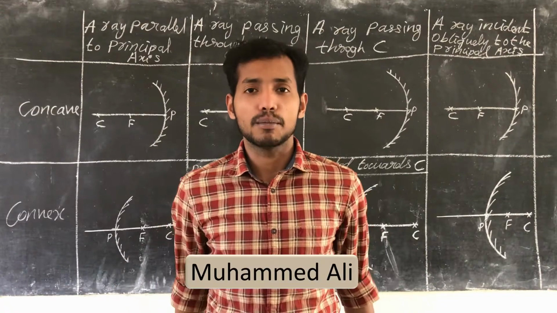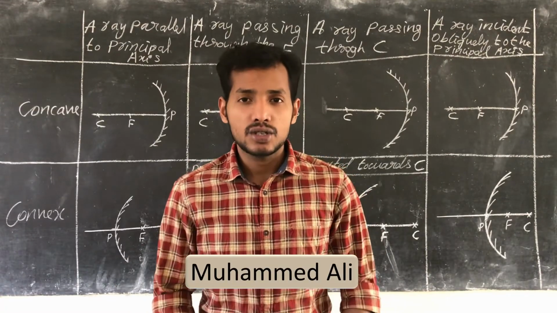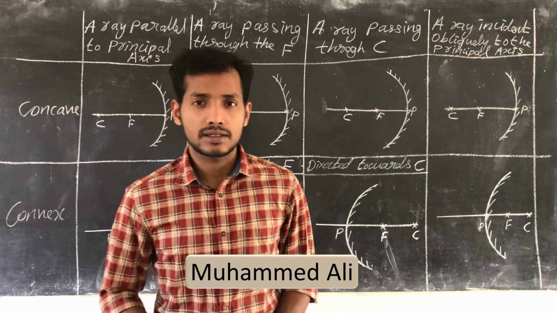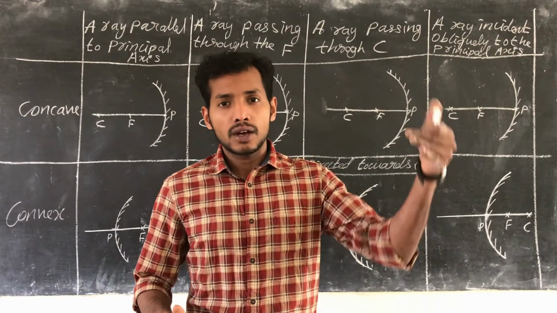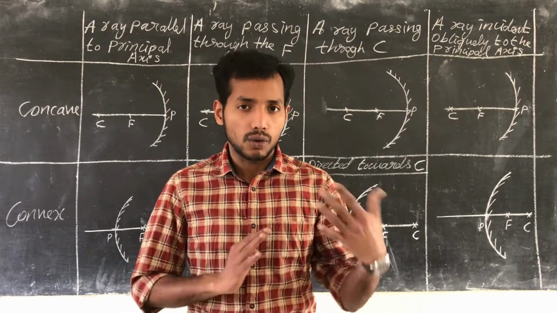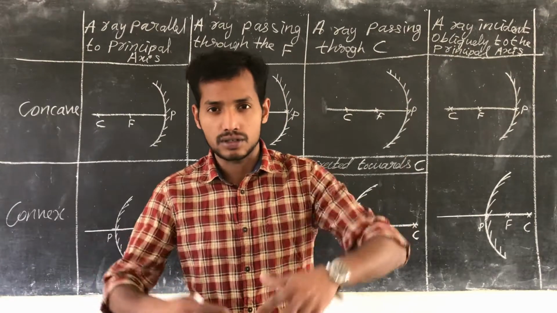Hi students, welcome back. In this session, we are going to discuss what will happen to a ray of light after reflection if it approaches a concave and convex mirror in a particular direction.